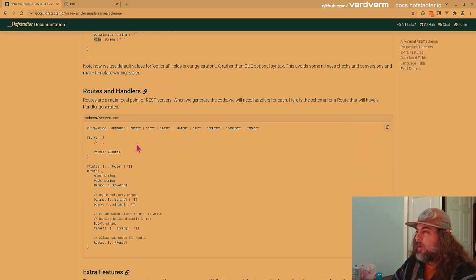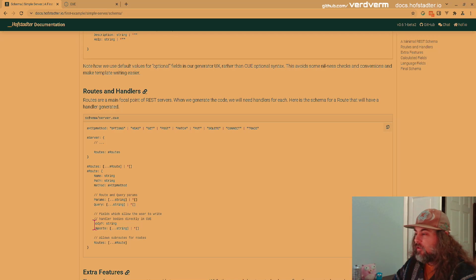But for a server, we're going to have routes and handlers. So we have HTTP methods, and then we have a series of routes, and a route is just a list of route, and a route is a name. Name is used through a lot of these things just to act as a unique identifier, at least within a level of the scope. But a route, like any HTTP route, has a path, it has an HTTP method, it can have path params and query params, and then it can have subroutes.